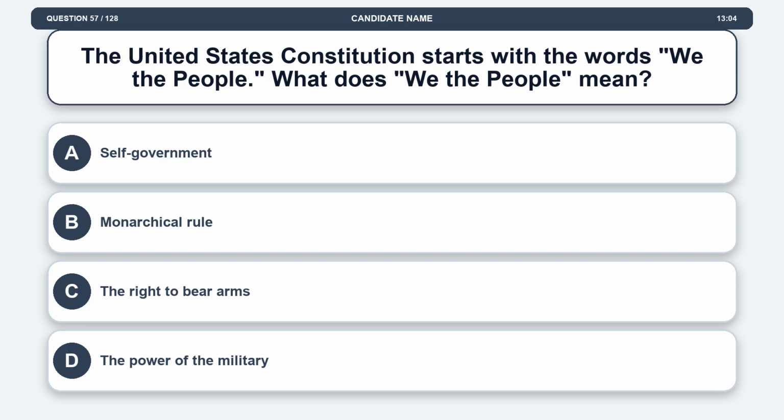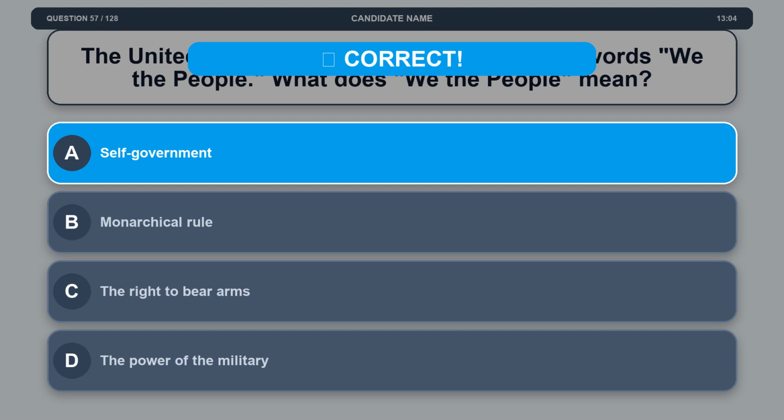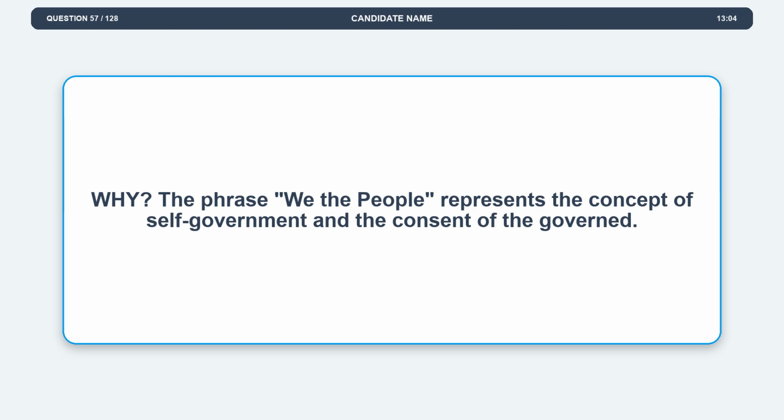Question 57. The United States Constitution starts with the words "We the people." What does "We the people" mean? Option A, self-government. Option B, monarchical rule. Option C, the right to bear arms. Option D, the power of the military. The correct answer is option A, self-government. Explanation: the phrase "We the people" represents the concept of self-government and the consent of the governed.